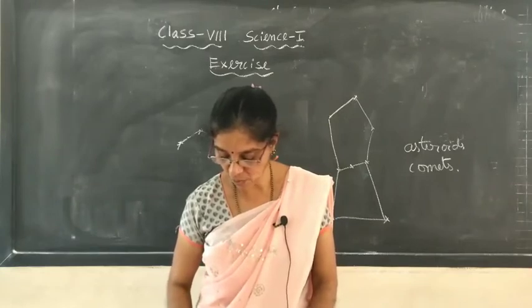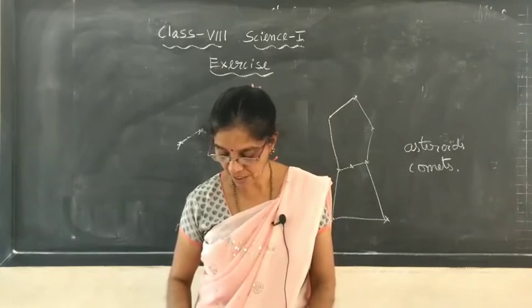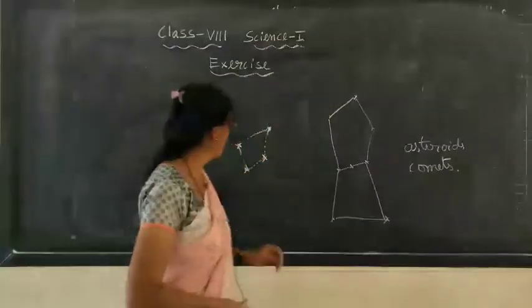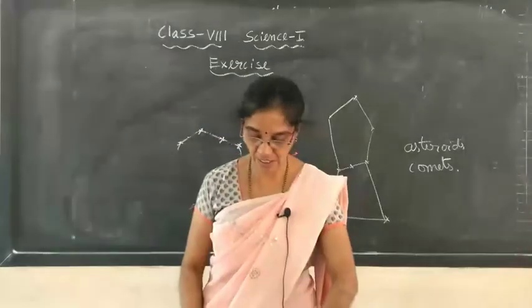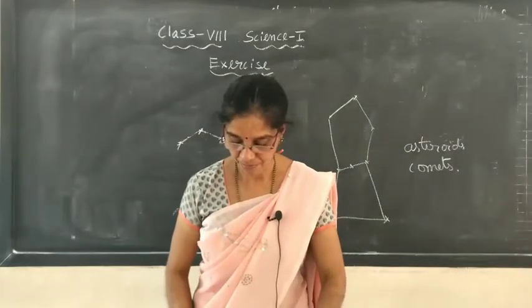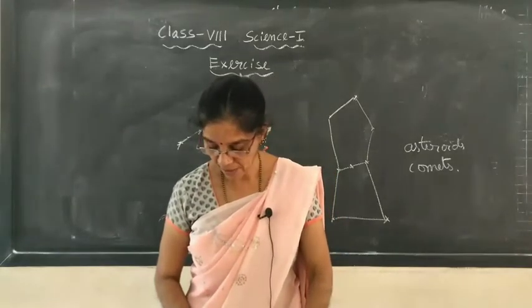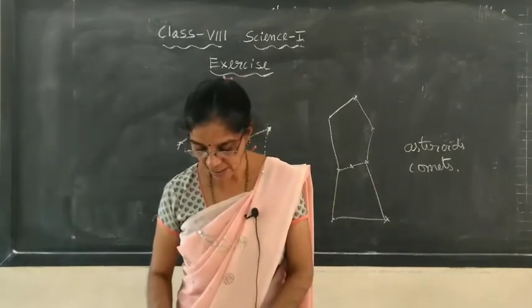12th one, explain how you can locate the pole star with the help of Ursa Major. Now in Ursa Major, if you take the 2 stars, they are given in the textbook on page number 223.